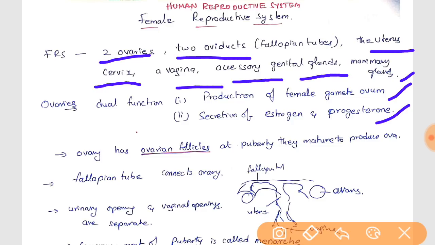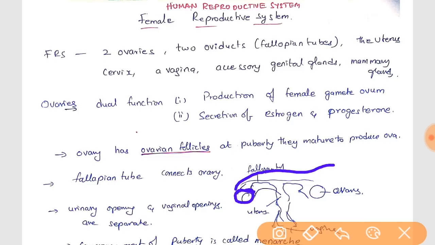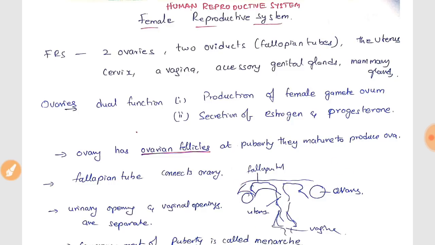The ovary has ovarian follicles. At puberty they mature to produce ova, friends. The main function of the ovary is to produce ova. Besides, it secretes estrogen and progesterone. And we can see a fallopian tube that opens from the ovary. Here you can see the ovary and the fallopian tube, which joins the two ovaries, friends.